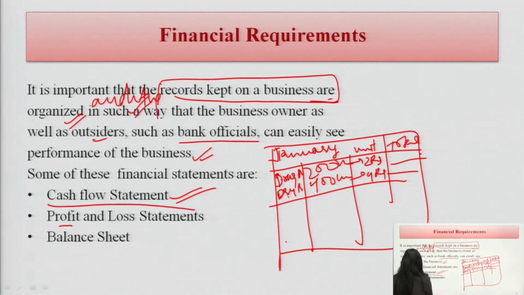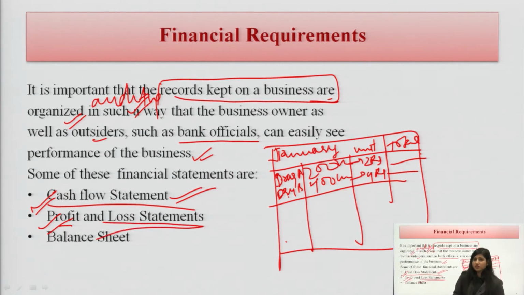Another statement could be the profit and loss statement. How much profit we have seen, how much loss we have seen. Loss could be due to many reasons, like sometimes the product degrades, sometimes the product is expired, sometimes the product is lost to theft or pilferage.